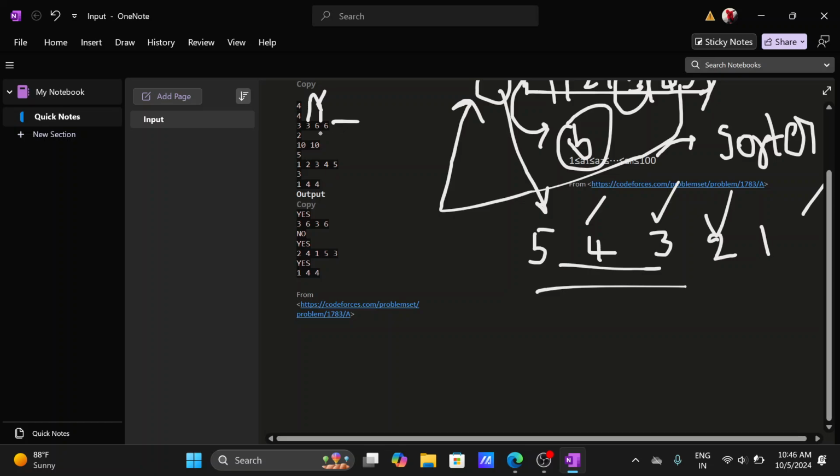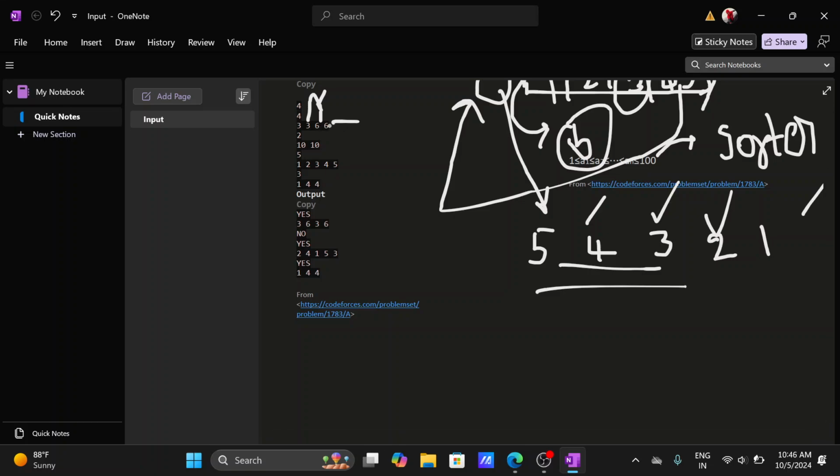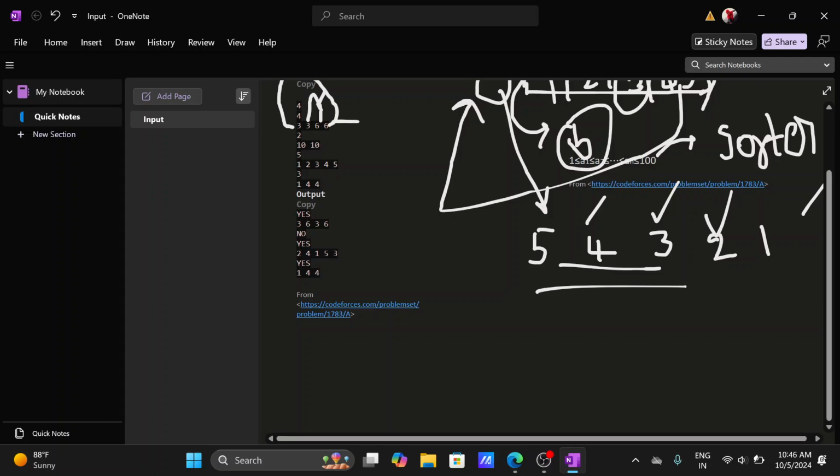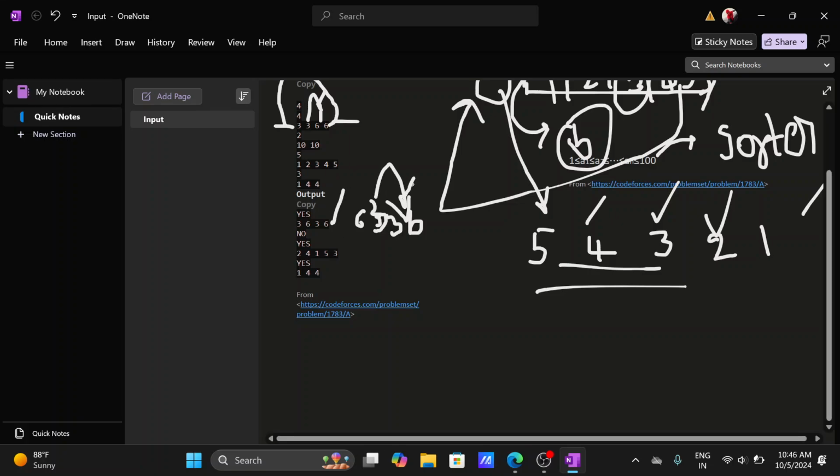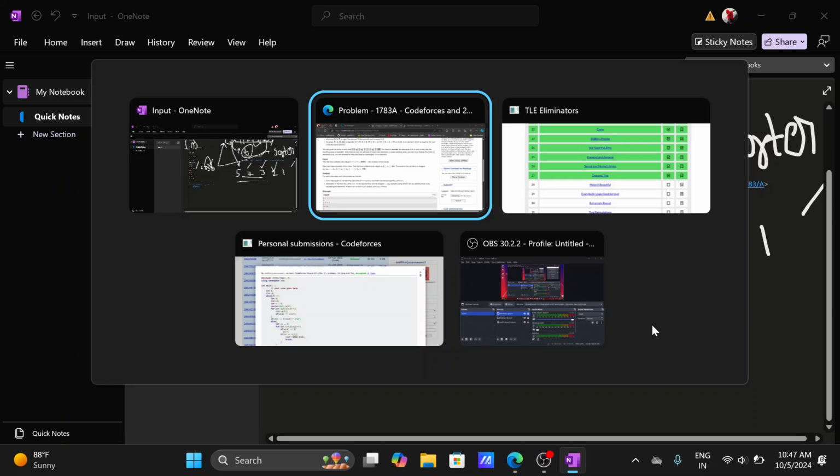To make it into a beautiful array, we just have to keep this 6 here. So then it becomes, yes, this is also one of the ways, but we have 6 3 3 6. It is also an answer, right? Because it's not possible to get an element by adding the preceding elements as the same as this element. Hope you understand. So this is the intuition behind that.